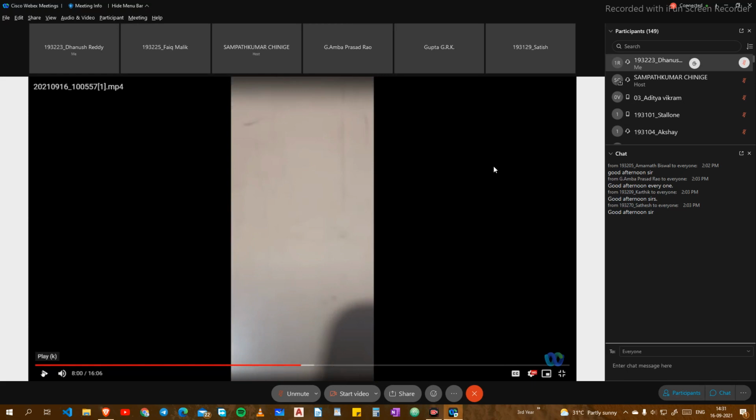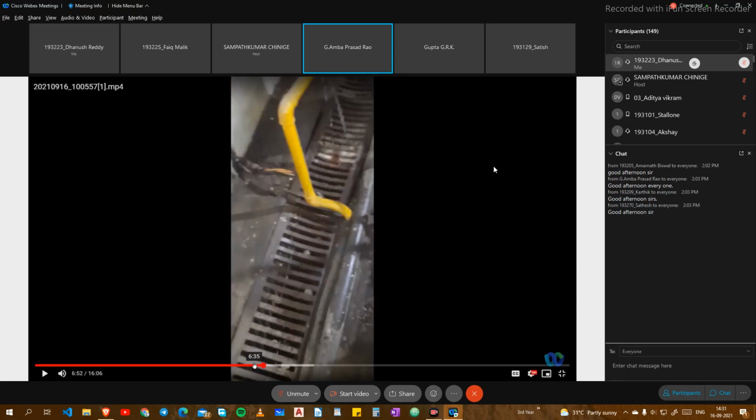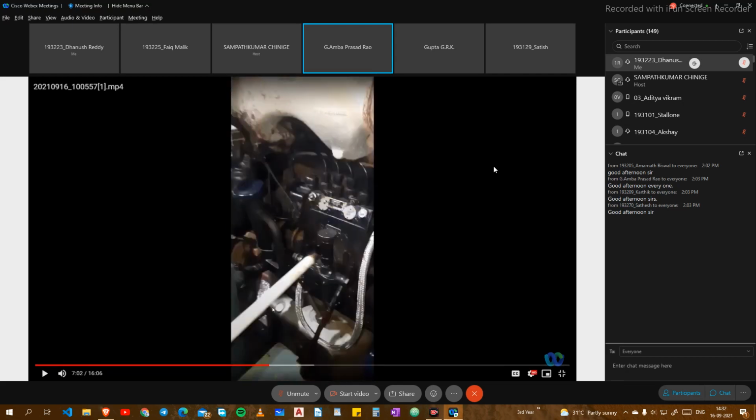As you observed, there is a common rack for 4 injection pumps. It is good in one way because it is compact, but it is not advantageous if one fuel injection pump is having a problem, then it disturbs the fuel flow to the injectors. So sometimes 4 fuel injection pumps may be independent or they may be made a cluster. One has to be very, very careful as far as the cluster of fuel injection pumps is concerned.